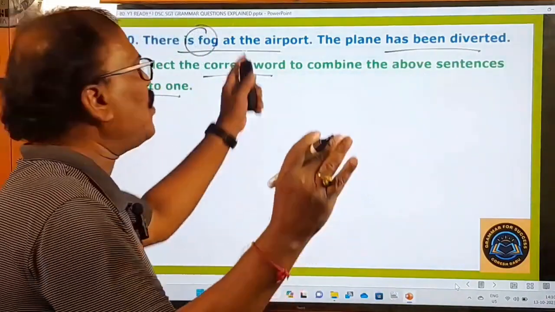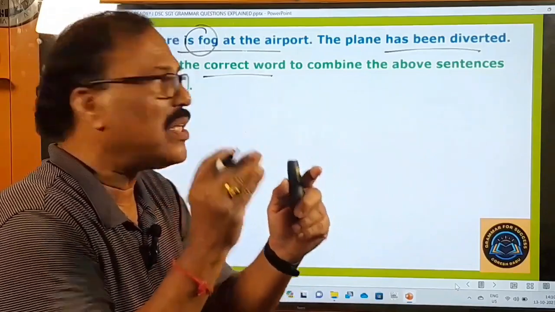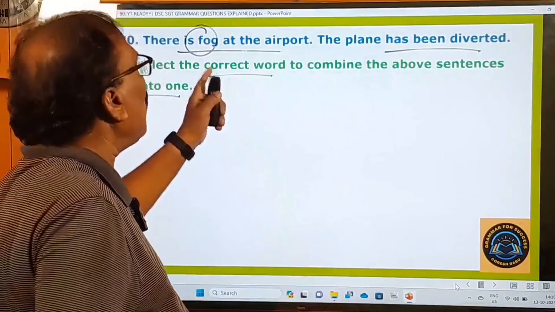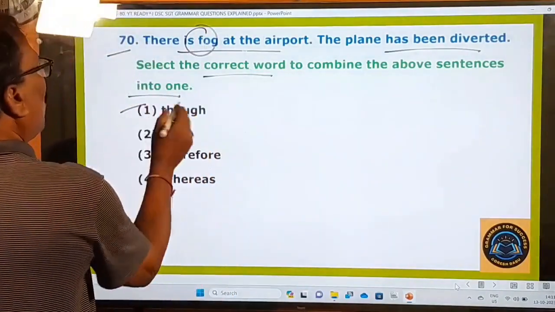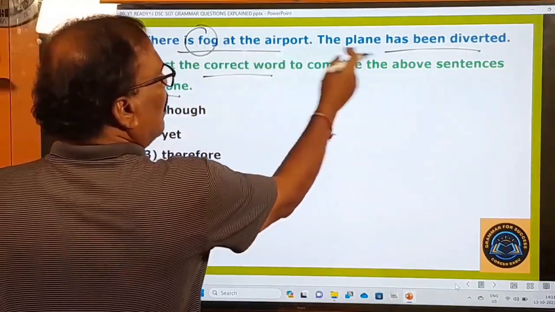To combine these two statements together into one single sentence, what conjunction is to be used? What connecting word must be used here? What are the options given? Though, wrong. Though there is fog at the airport, you cannot say that.